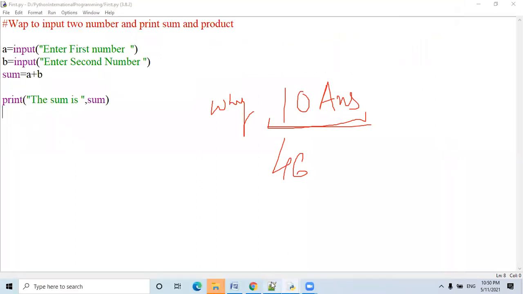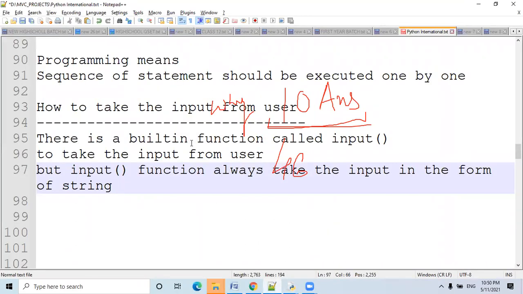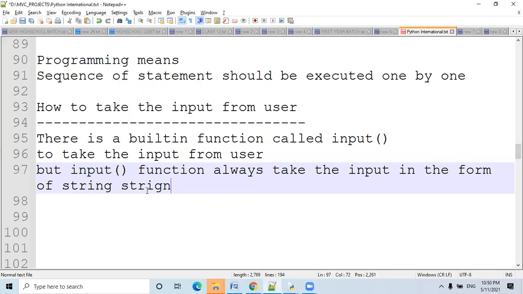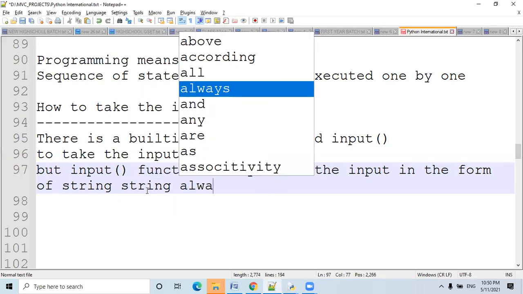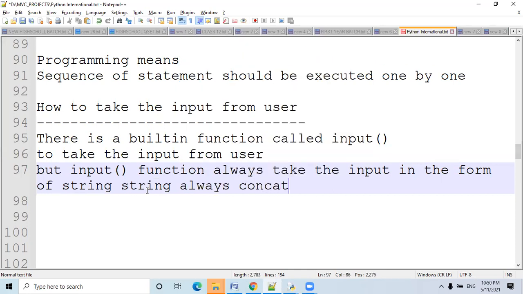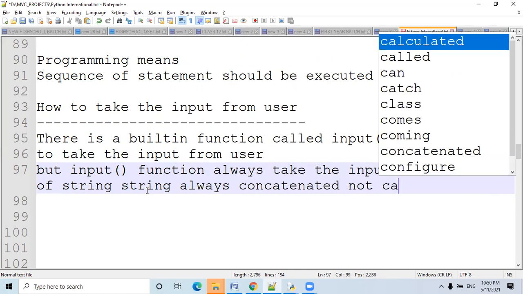Please read this line. There is a built-in function called input to take the input from the user. But the input function always takes the input in the form of a string. Understand? A string. And a string is always concatenated, not calculated.